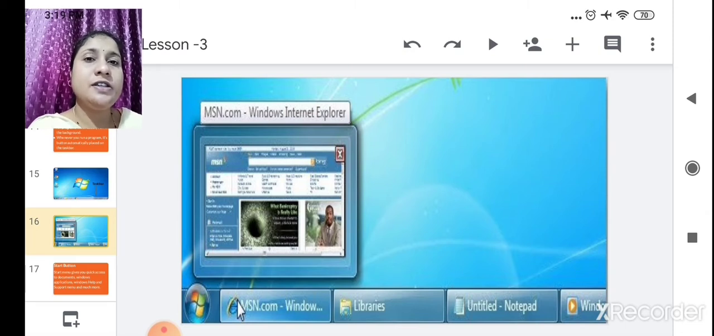Which application or programs have been opened on Windows, on the screen these buttons will appear on the taskbar. Got it now? What is the taskbar?